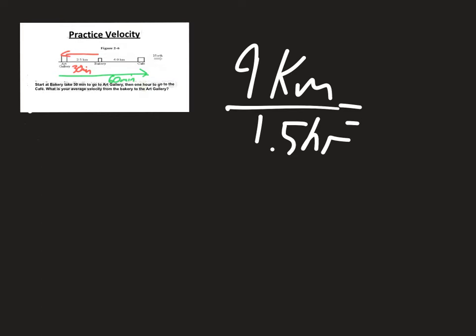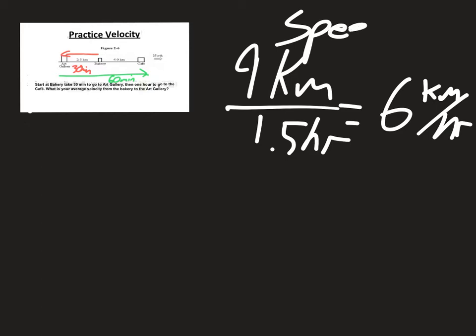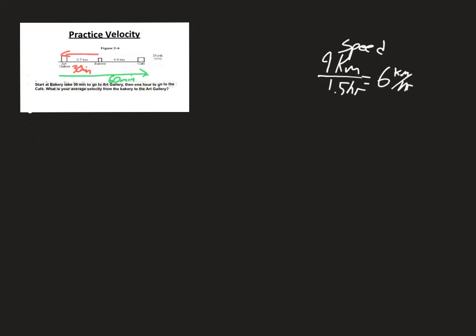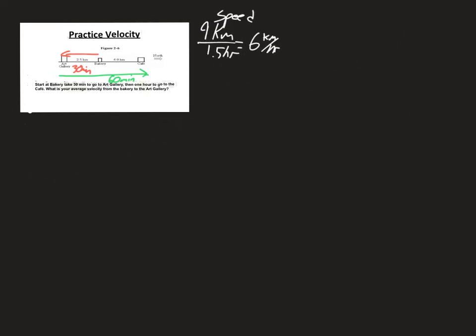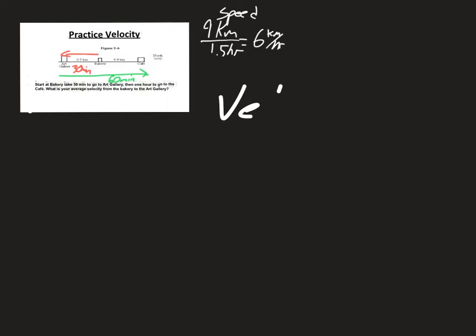My average speed is, let's see, it goes 1, 2 to get 3, that'll happen 3 times, so it's 6 kilometers an hour is my speed, right? But we don't really want speed. We wanted our average velocity. And remember, with velocity, we're concerned about direction.